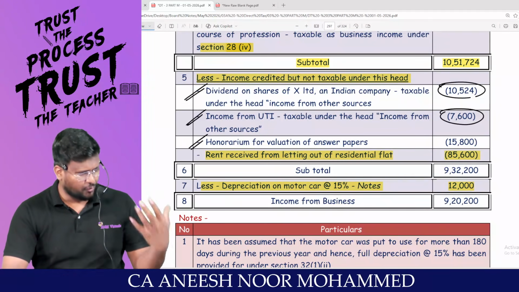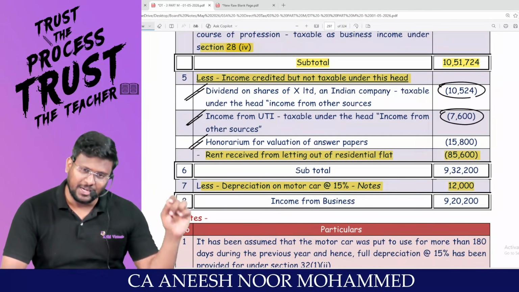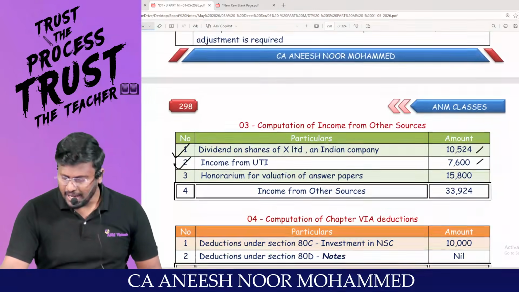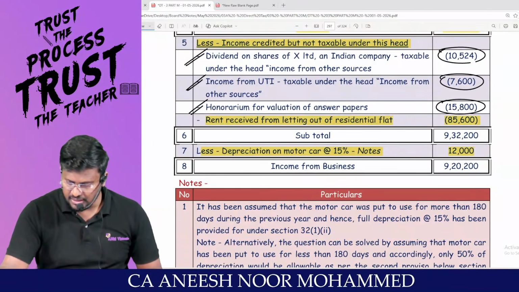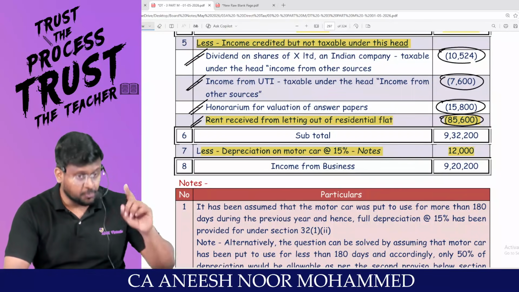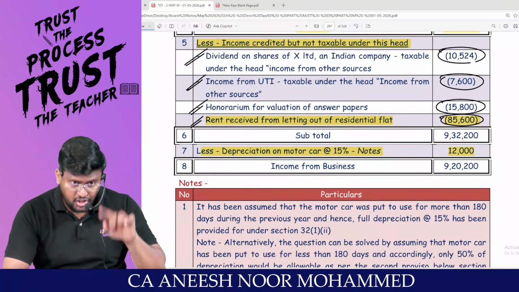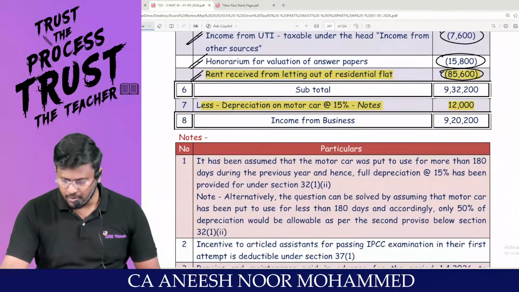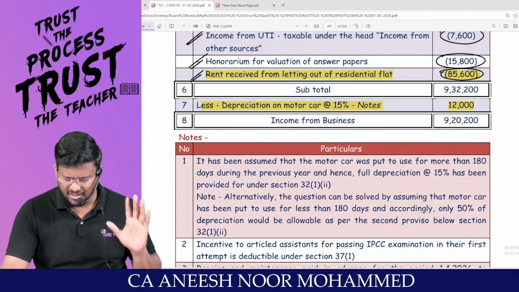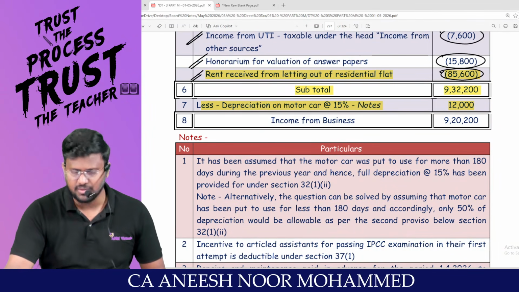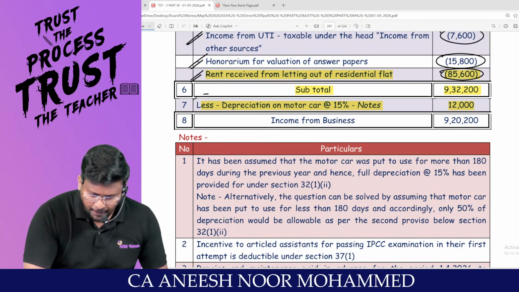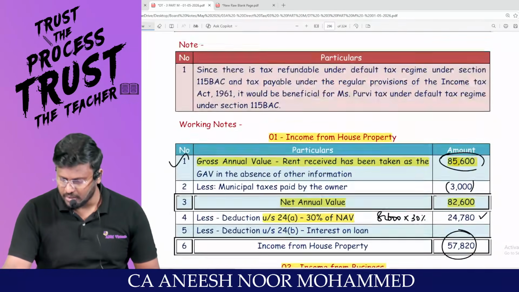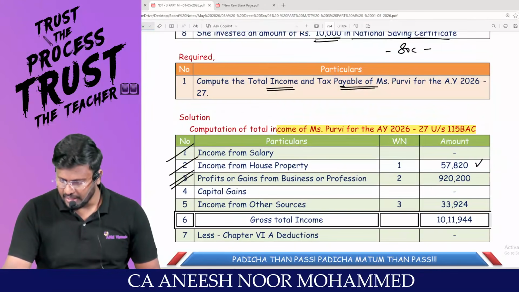Honorarium received is an IFOS income. Since it has been credited to P&L, net profit would have been increased. Should be removed from PGBP and should be included in the IFOS. This 85,600 is IFHP. Should be removed from PGBP and should be included in the IFHP. I have included in the IFHP. What a beauty, tax. Super fantastic. You will be getting subtotal, my dear lovable students. This subtotal is before depreciation, so I'm supposed to reduce the depreciation. You'll be getting PGBP 9,20,200. That's what they have written here, 9,20,200.